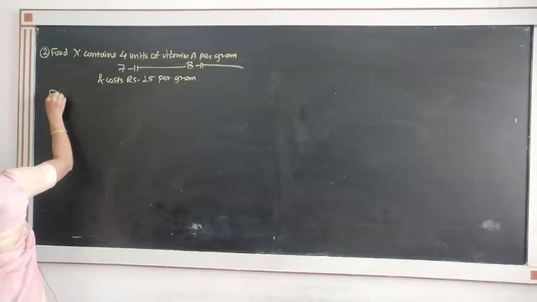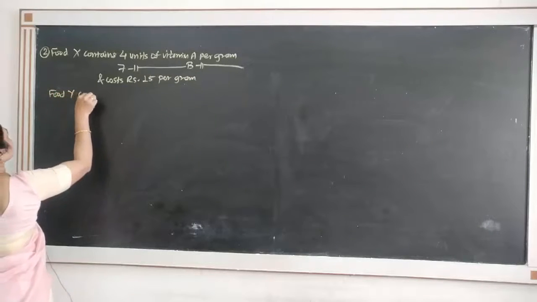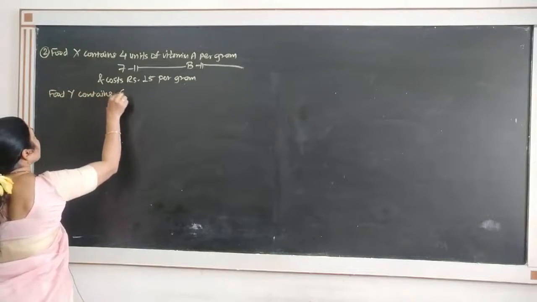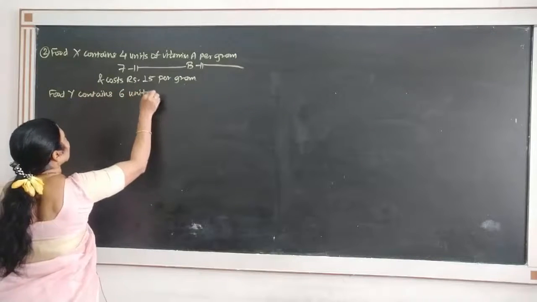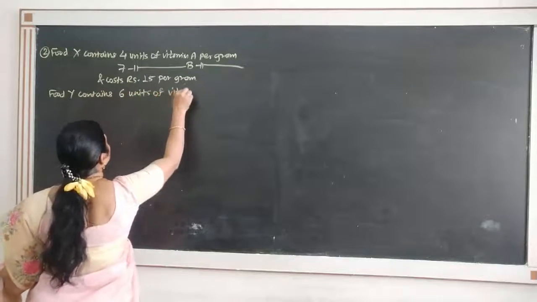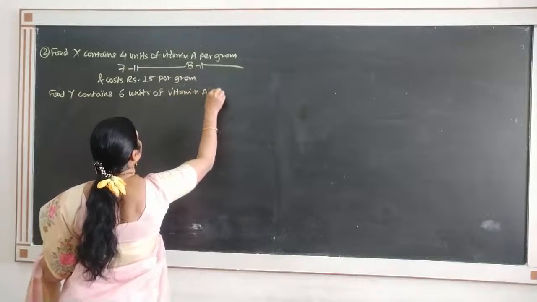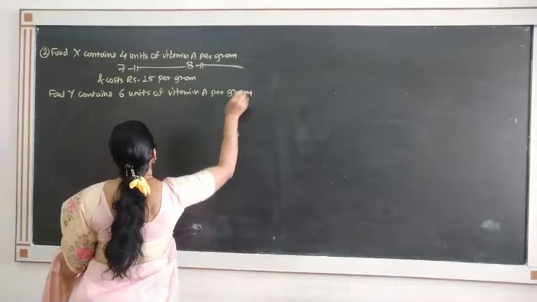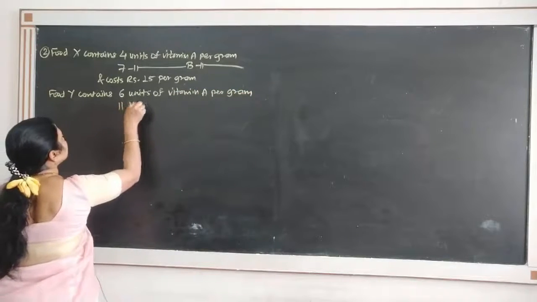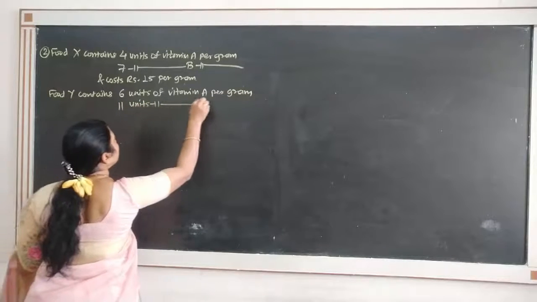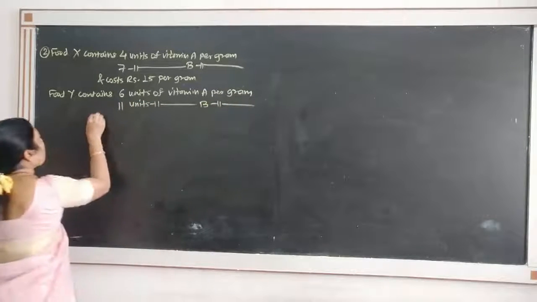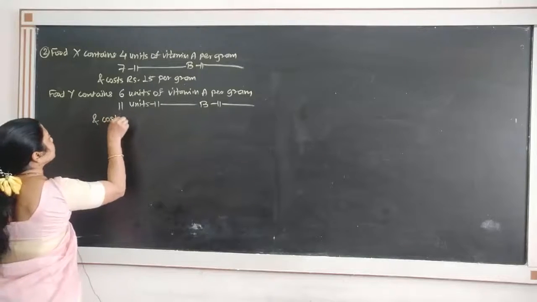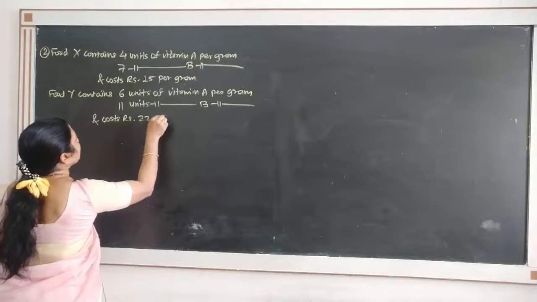Suppose food Y contains 6 units of vitamin A per gram, 11 units of vitamin B per gram, and costs rupees 22 per gram.